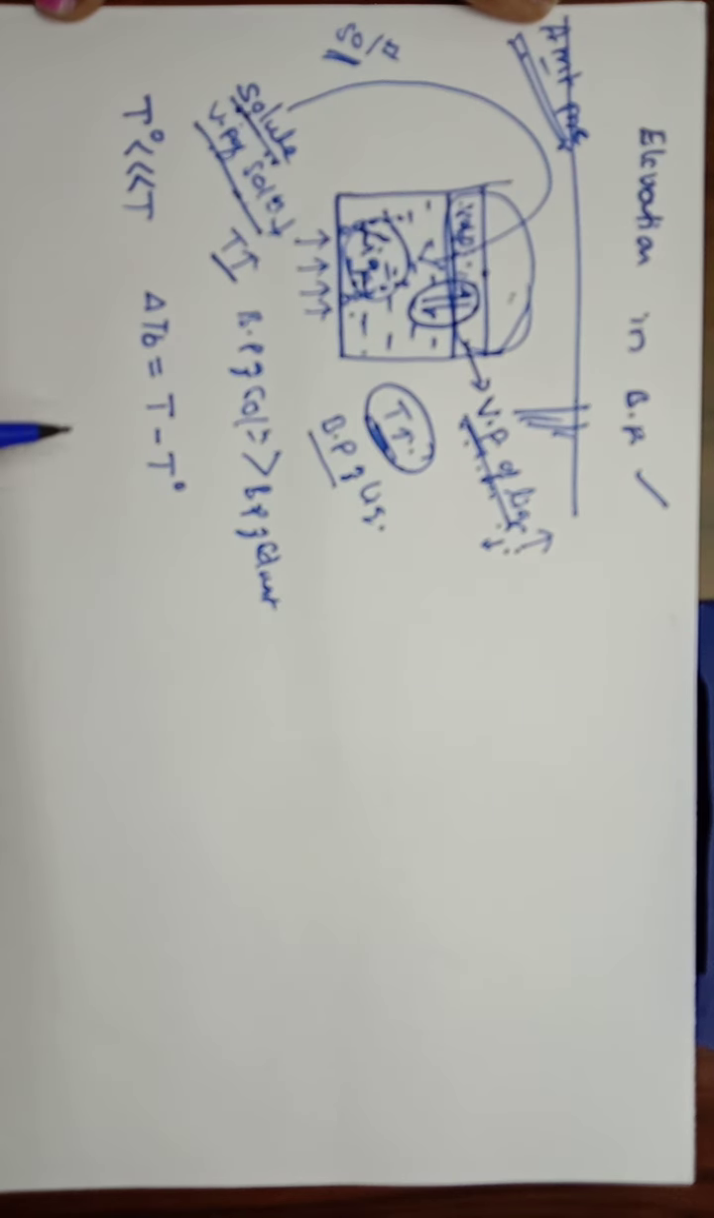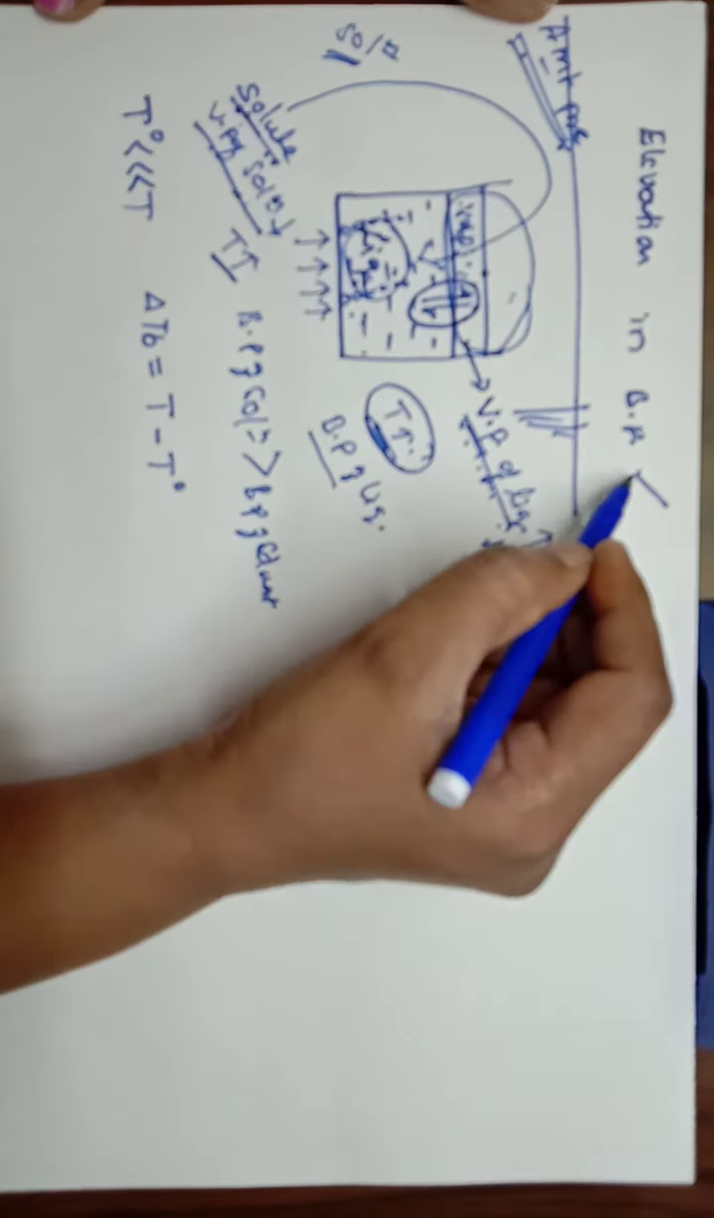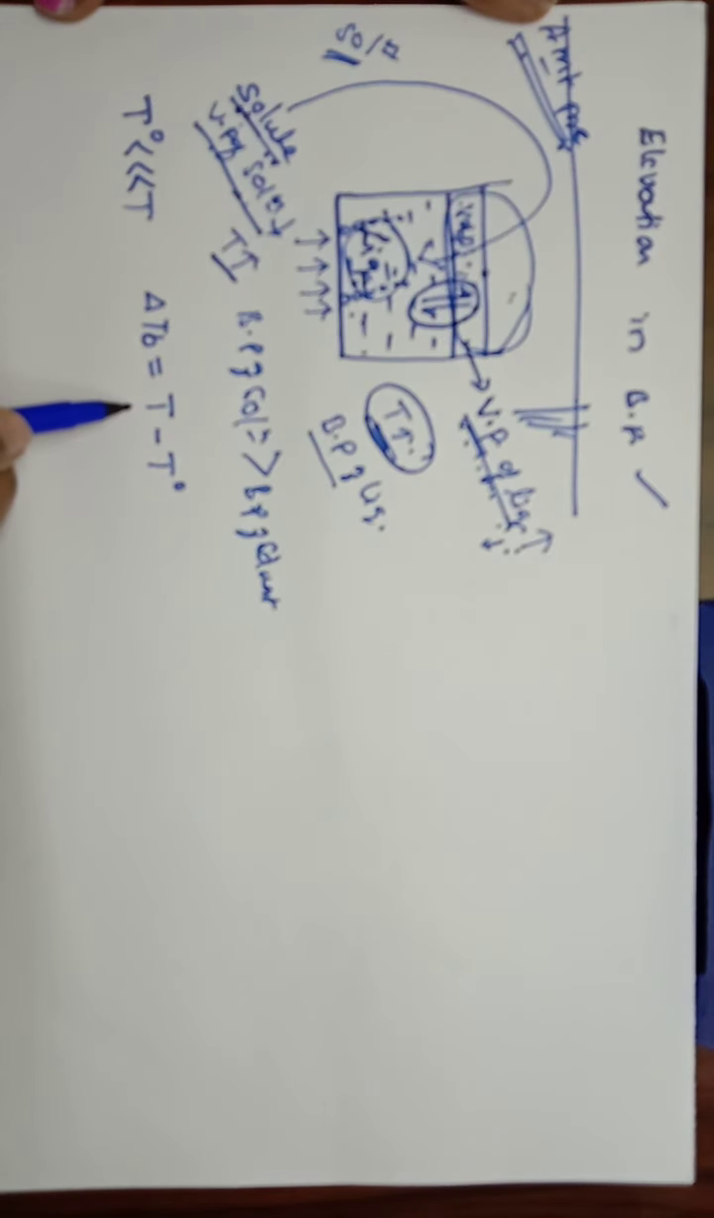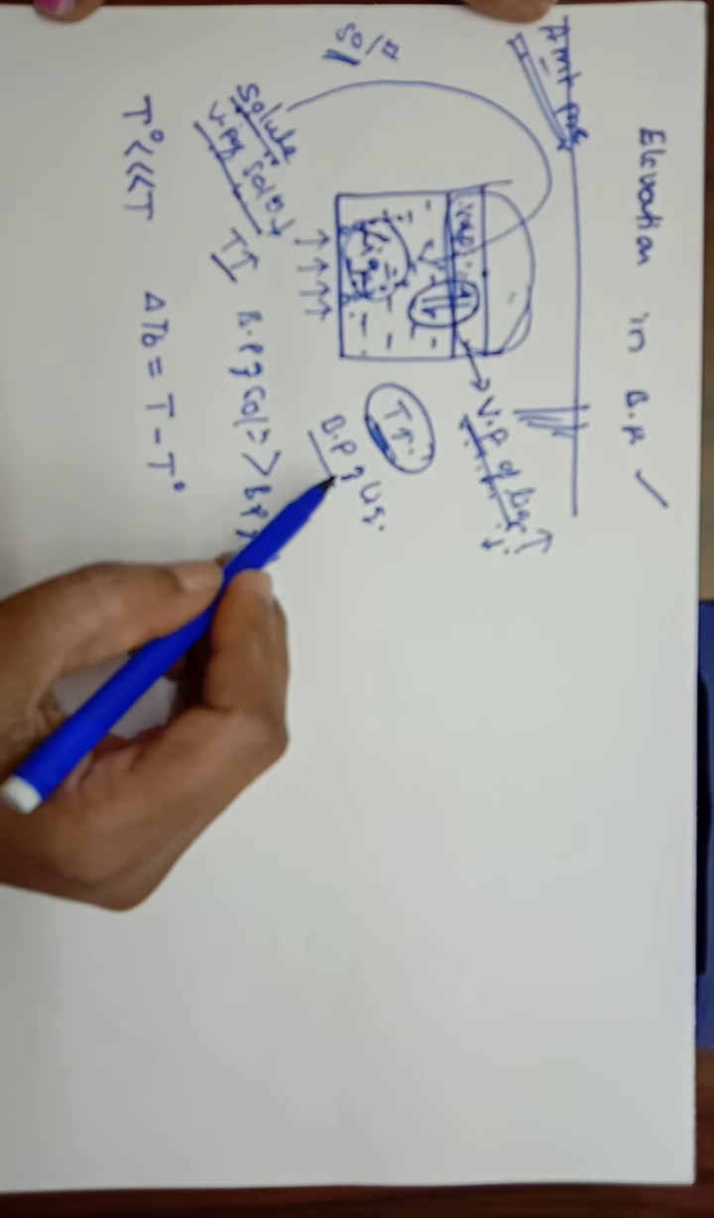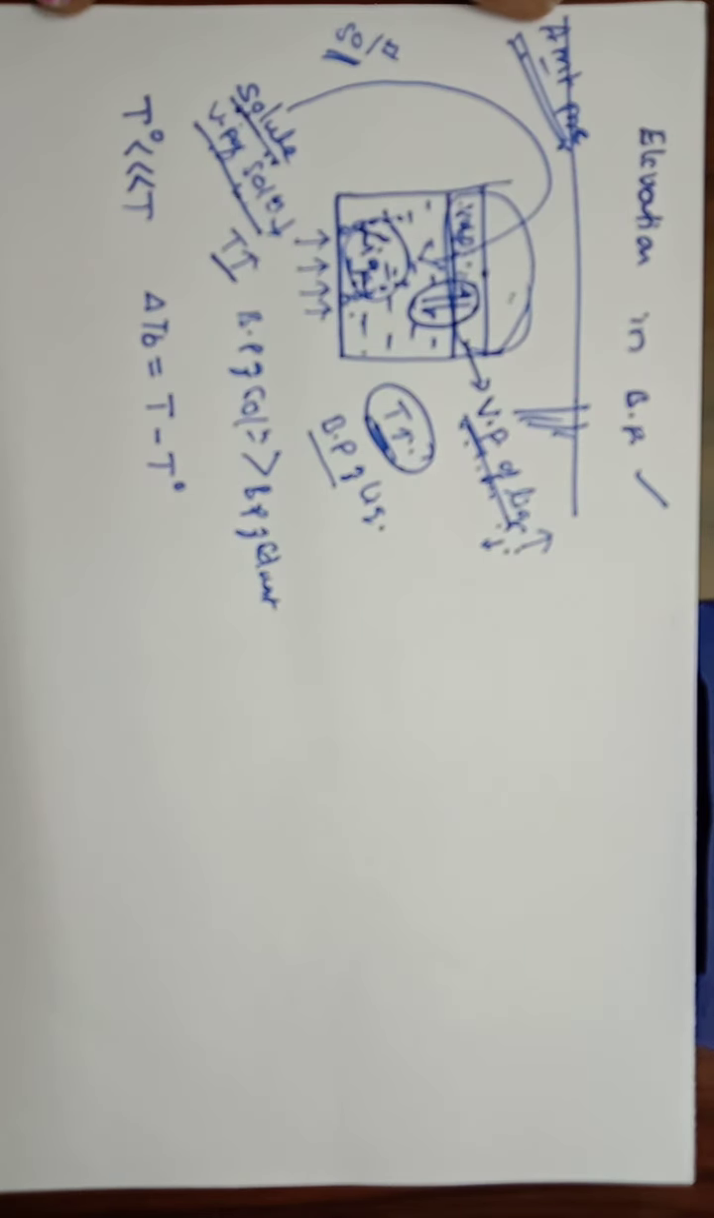So delta TB is equal to T minus T naught. Delta TB is called the elevation in boiling point, and T is the boiling point of solution, and T naught is the boiling point of pure solvent or the liquid. So how can you define the elevation in boiling point? Elevation in boiling point can be defined as the difference between the boiling point of the solution and the boiling point of pure solvent. Okay.